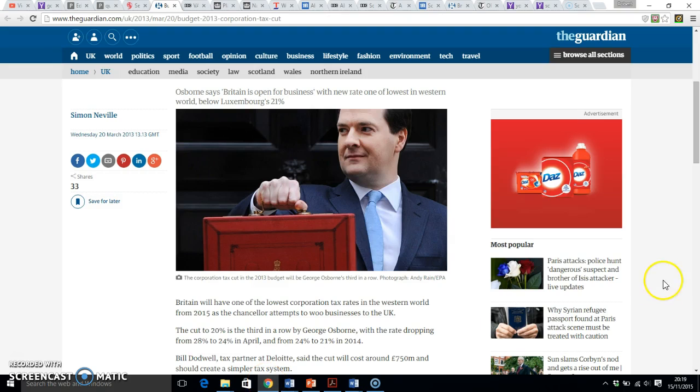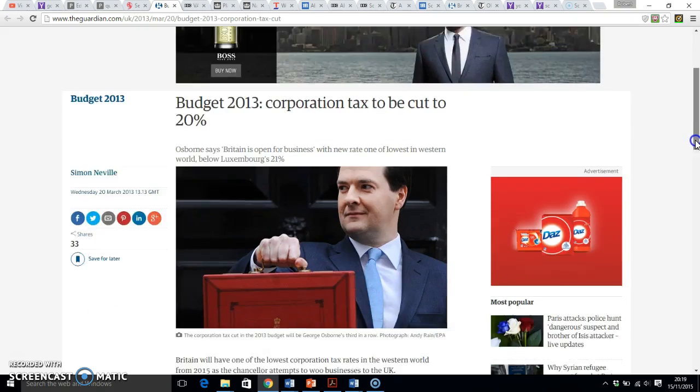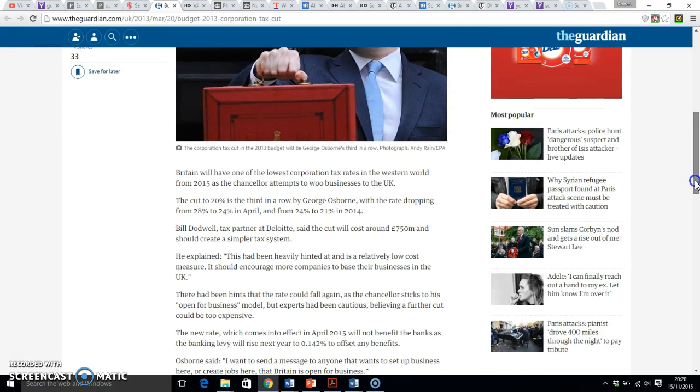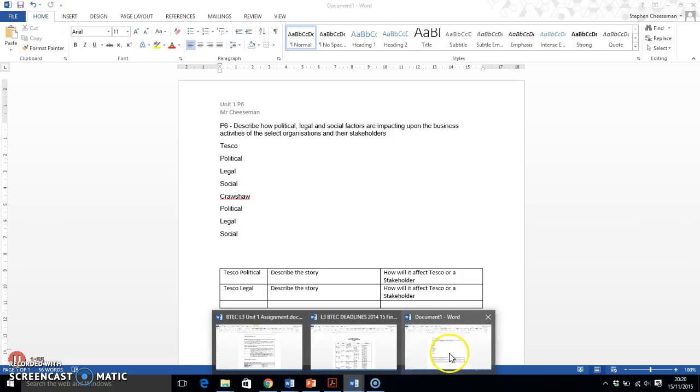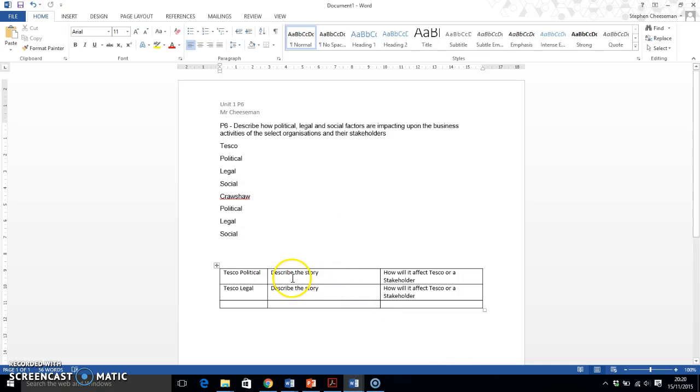So the first one is here, and the first one is a story about the budget 2013. So you can see over here that the date is 20th of March 2013, and it says corporation tax is to be cut to 20%. So this is the tax that Tesco's has to pay. Now, if we scroll down a little bit further, if we get into the nitty-gritty of the story, for you to be able to, let's just click back here, describe the story. I'm asking you to describe the story.